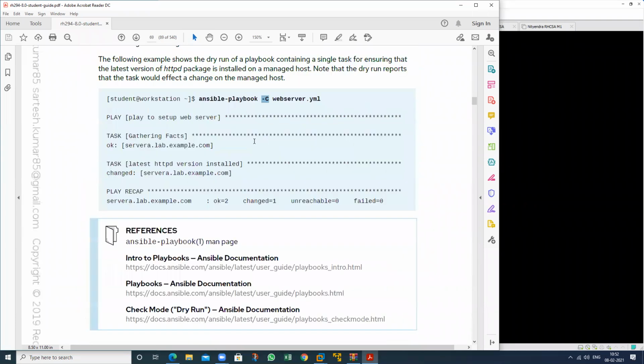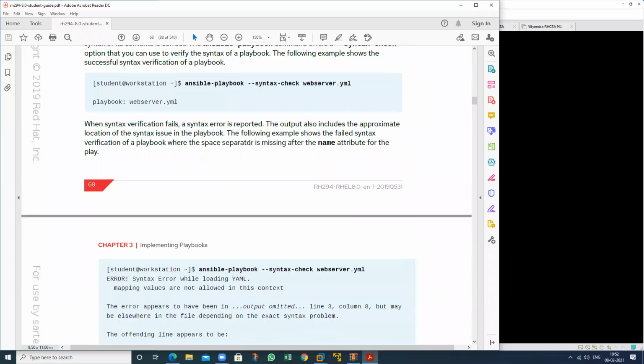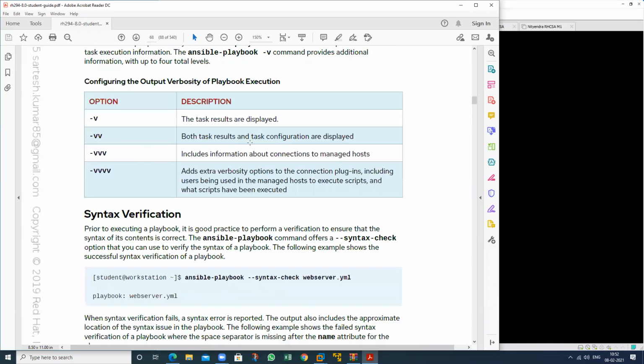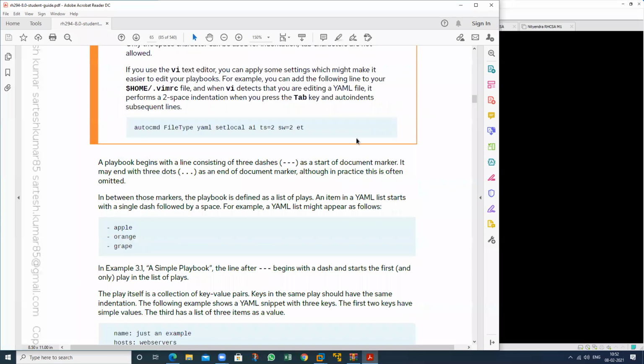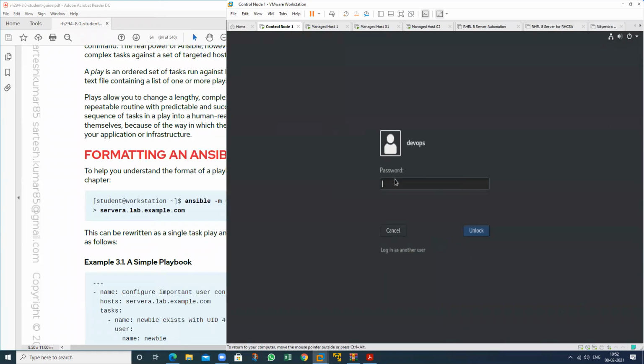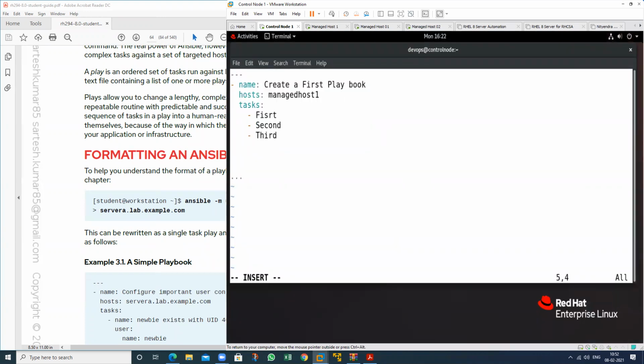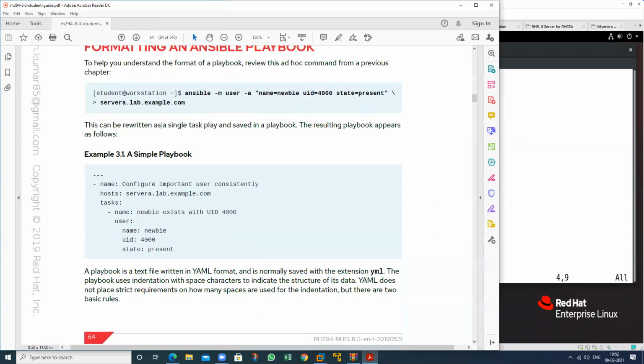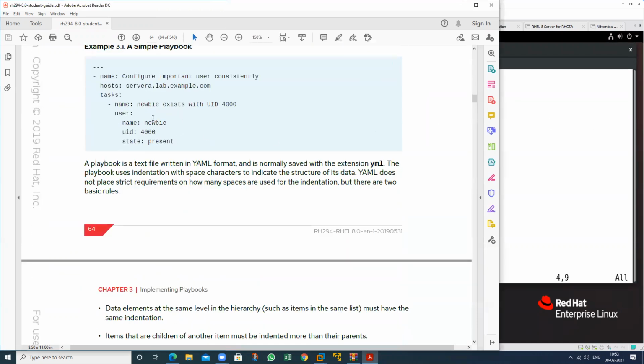I will show this with an example, then you can see. Delete this one. So if I want to install the package, or if I want to create the user, I will show this example first.